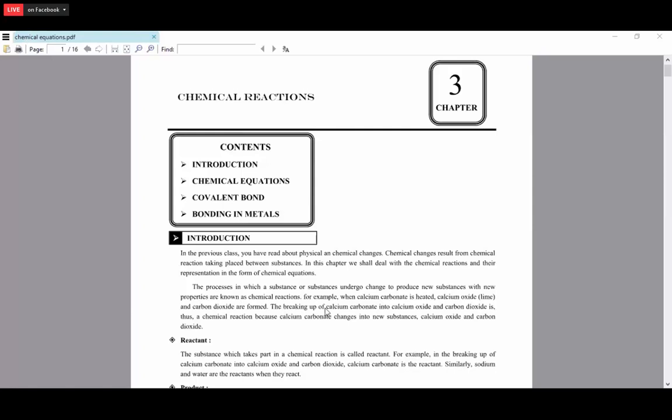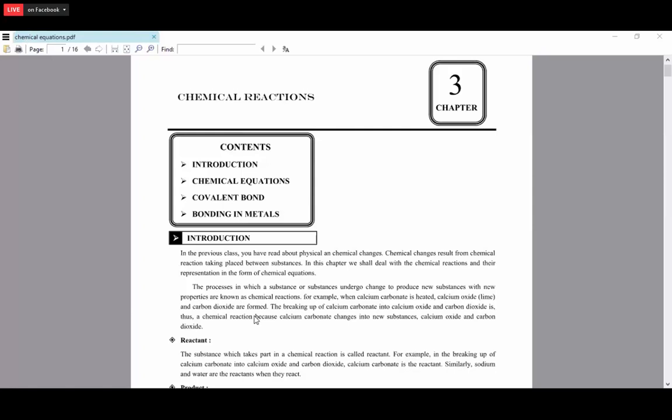Say, for example, when calcium carbonate is heated, we get calcium oxide and carbon dioxide. Calcium carbonate is CaCO3. If we heat that, we get CaO plus CO2. So we get two things.